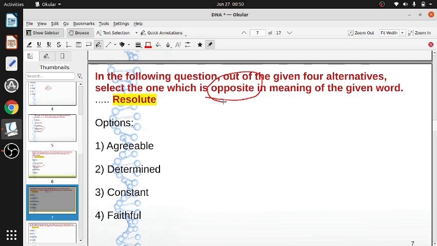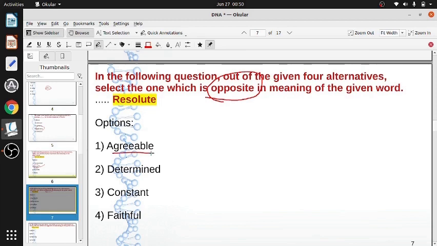Determined, constant, faithful, these are resolute. The only one thing which, although it is not opposite, but of the option given here, you will have to say that it is agreeable, although it is not the correct opposite. It could be feeble, for instance. But in this particular question, the examination in which it was asked, the only possible was agreeable.